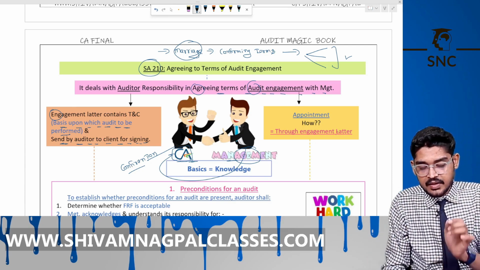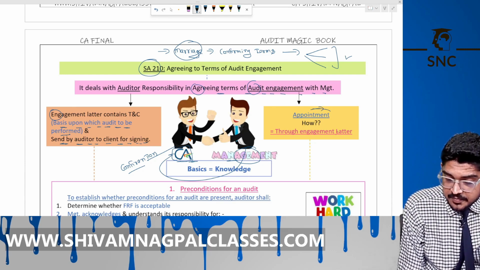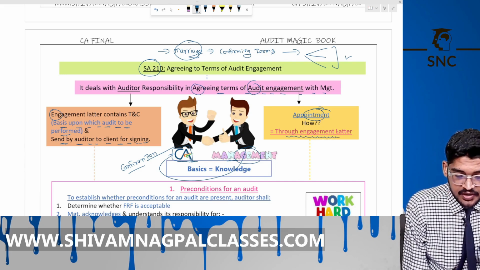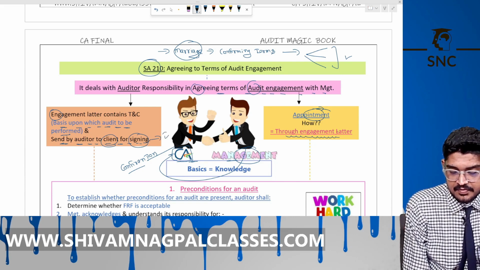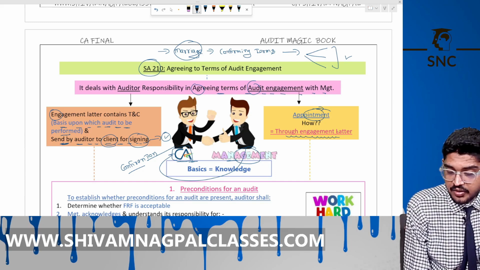Is it clear? Right. So how does management appoint the auditor? Through the engagement letter that is sent by the auditor to the client, and the client signs it, accepts it. That letter is named the audit engagement letter.